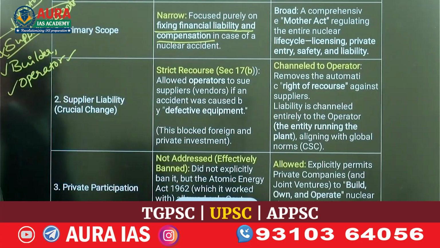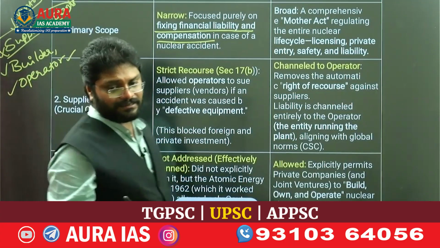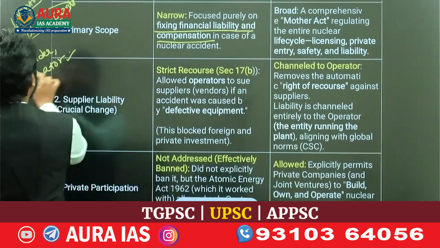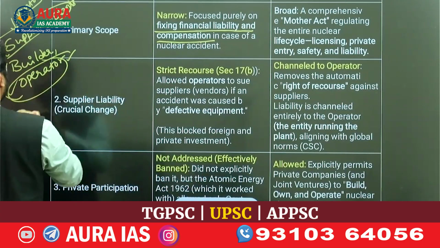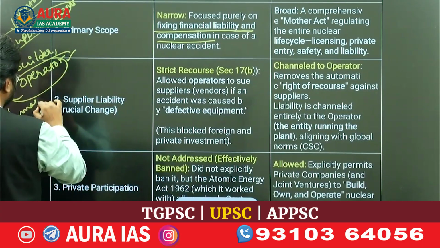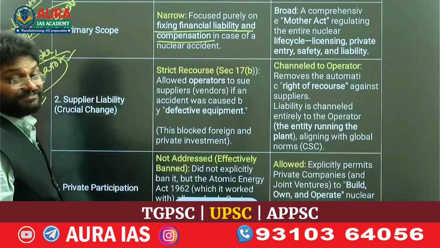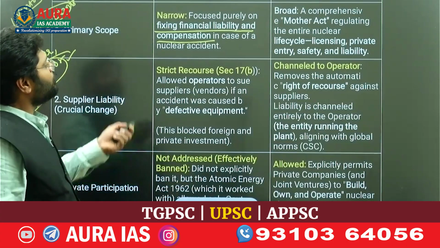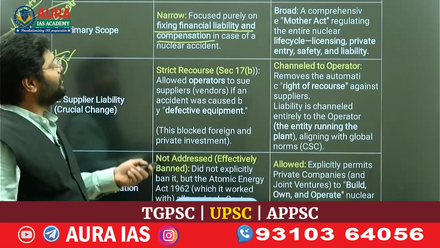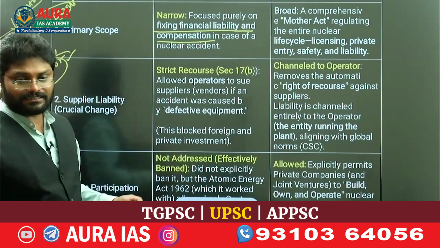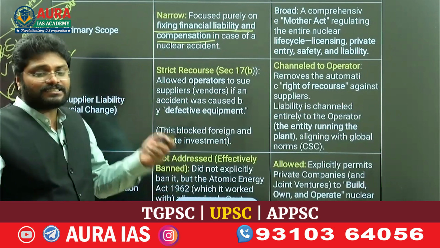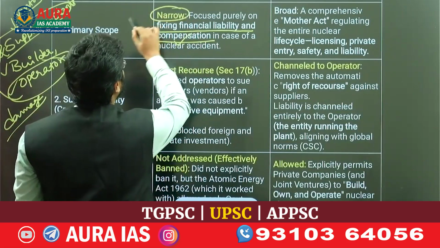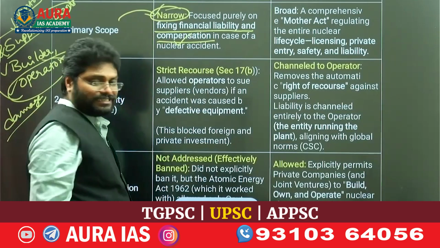In case any accident happens in the nuclear power plant, the operator can sue the supplier for damage, because the damage is caused by defective plants supplied by the vendor. This is how it is decided who has to pay the liability if any accident happens. People who suffered due to the accident need compensation. This is the primary aim of the 2010 Act.